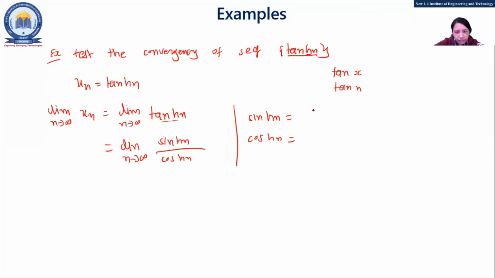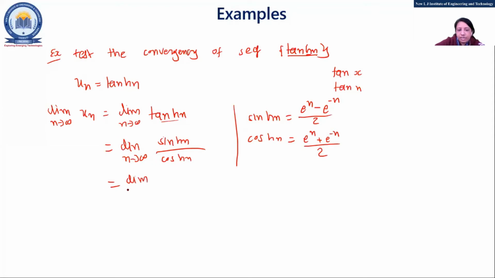Okay, so it would be: for sinh, it is e raised to n minus e raised to minus n by 2, which is predefined. And for cosh, it is e raised to n plus e raised to minus n divided by 2. So just put the values of sinh and cosh into this equation.